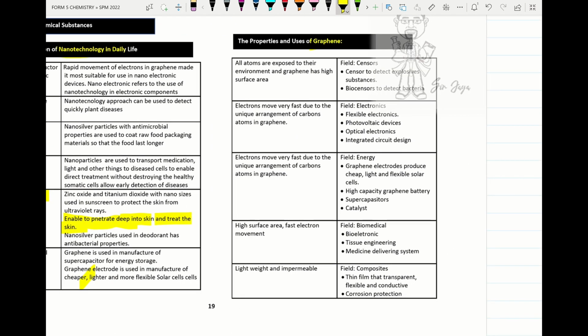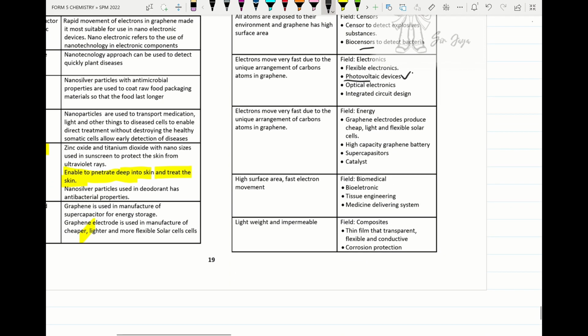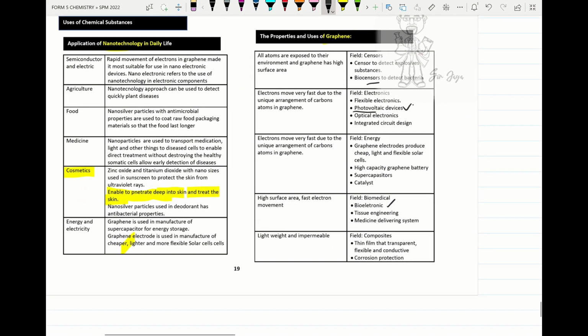So graphene. Graphene is a form of carbon allotrope, other than diamond and also graphite. So this graphene is used to make sensor, biosensor. Under the electronic field it is used to make photovoltaic devices. So under here it is also used to make bioelectronic and also solar cell. All right, so these are the uses that students must remember. So we move on to the next part.